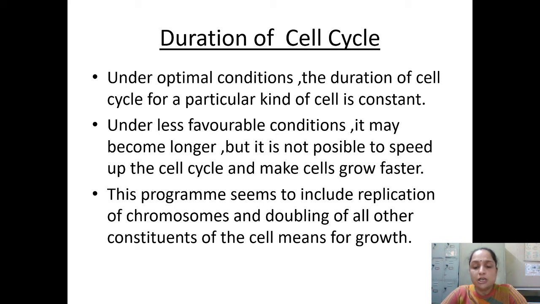This program seems to include replication. इस program में basically है क्या? It includes replication of chromosomes. Replication of chromosomes means we are going to generate the replica or the copy of the chromosome so that the chromosome can be divided into two daughter cells. If you are not going to create the replica, then suppose you have 1 rupee, you have to give that entire 1 rupee to each. So what needs to be done is you have to make one more rupee so that you can give an equal amount to both your daughter cells. Got it? That is the reason it needs to be replicated.